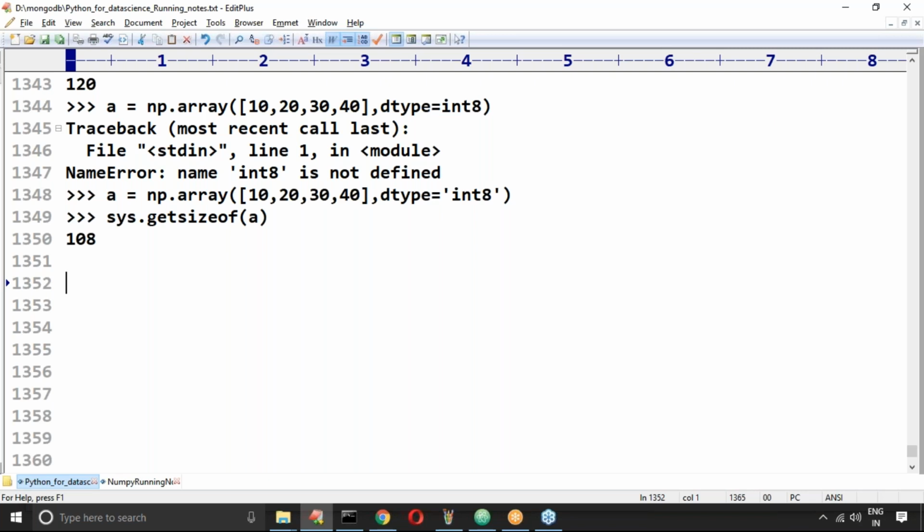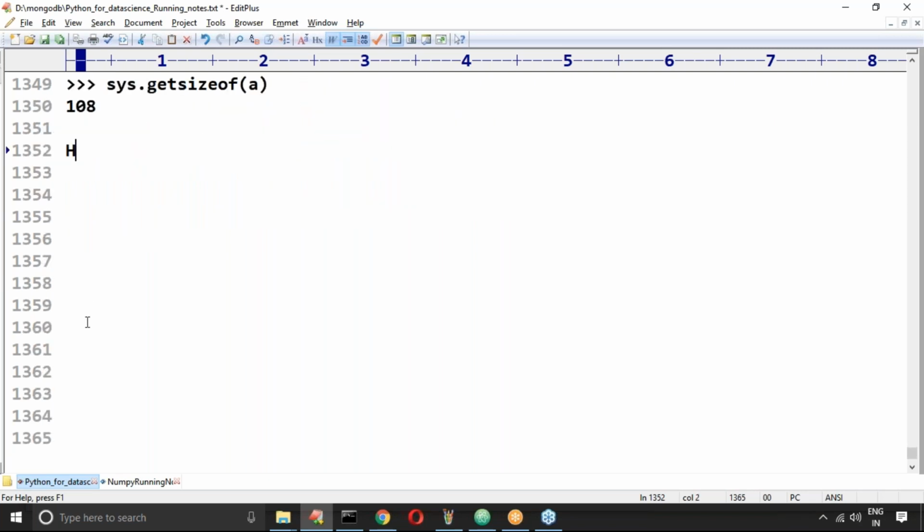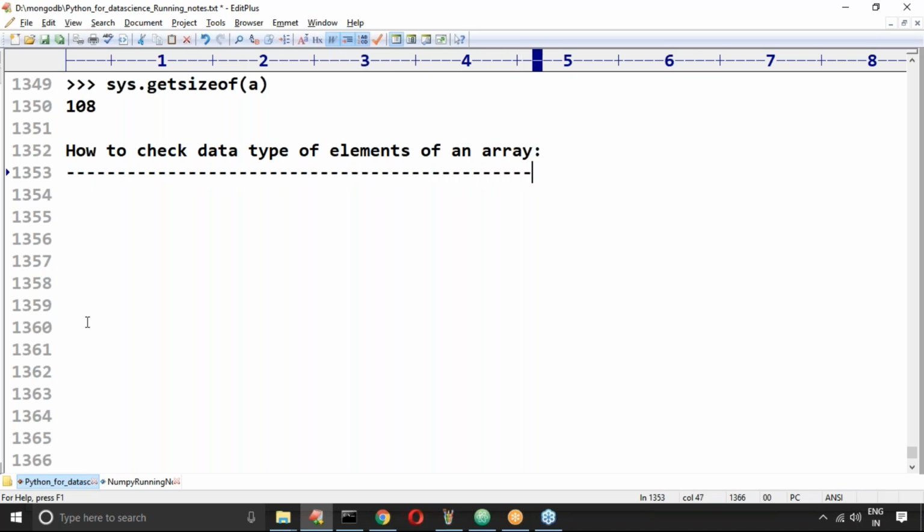Well, next, how to check the data type of an array? Data type of an array means data type of the elements of the array. So we require to use the dtype attribute.